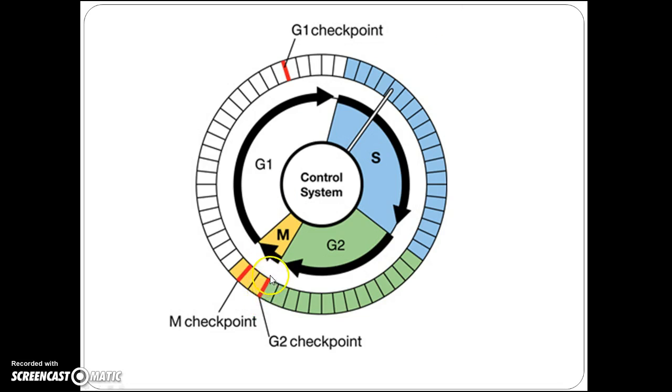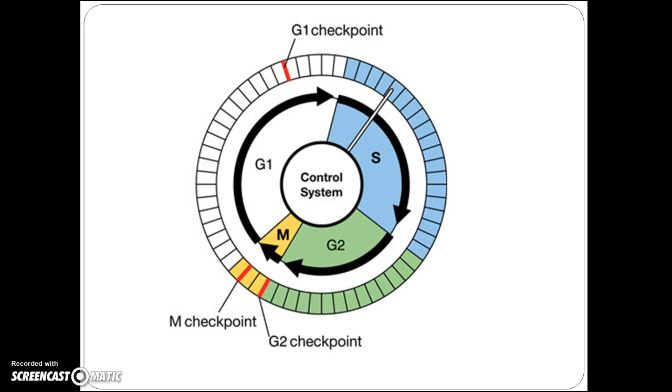Then you have the G2 checkpoint, and the most important role of the G2 checkpoint is to ensure that all the chromosomes have been accurately replicated without mistakes or damages. If the checkpoint mechanisms detect problems with the DNA, the cell cycle is halted and the cell attempts to either complete DNA replication or repair the damaged DNA. The M checkpoint occurs near the end of the metaphase stage of mitosis.